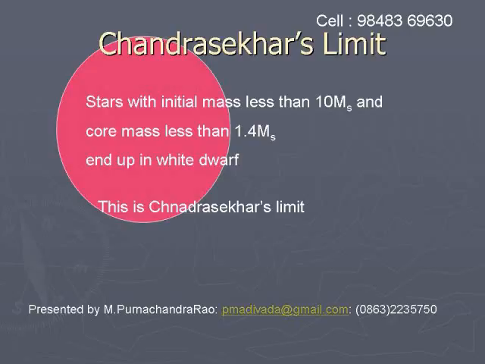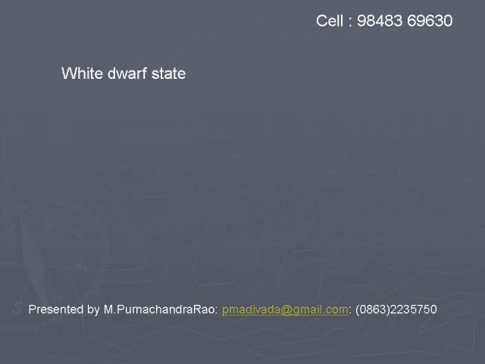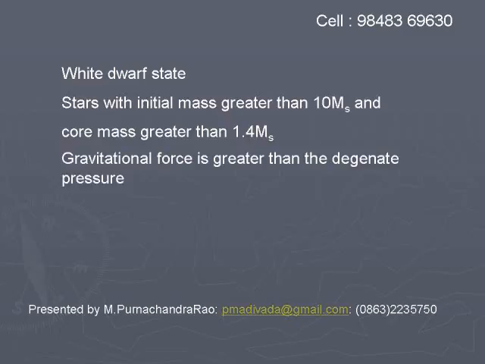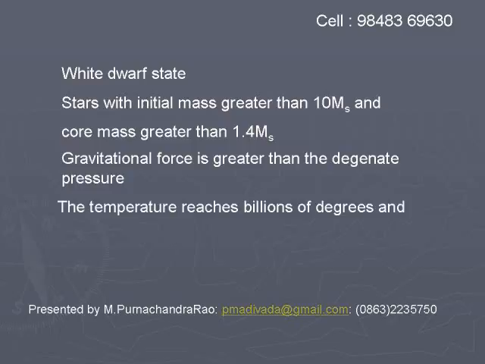This is Chandrasekhar's limit. When a star with original mass greater than 10 times the mass of the sun comes to the white dwarf stage, its mass will be greater than 1.4 times the mass of the sun. So the gravitational force will be greater than the degenerate pressure, and the temperature inside the star will increase to billions of degrees, and the density will increase.